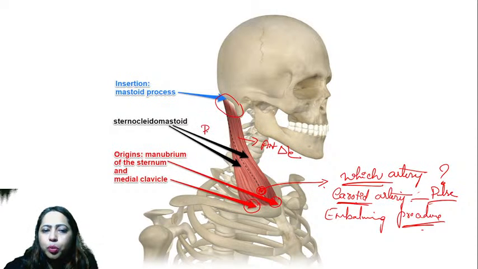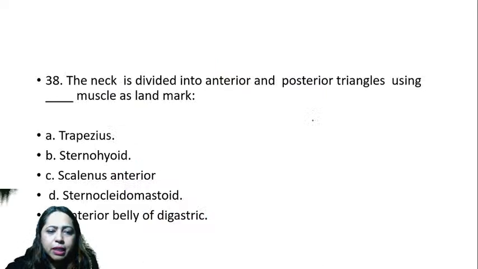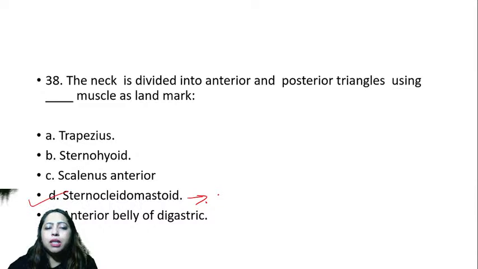Behind is the posterior triangle. What is this muscle? The answer here is the sternocleidomastoid. Okay, so this divides the neck region into anterior and posterior triangles.